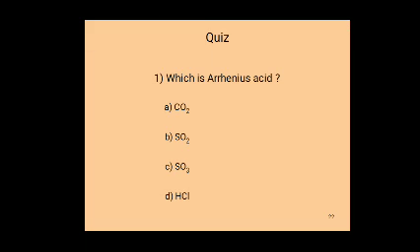According to Arrhenius, HCl is an Arrhenius acid; CO2, SO2, SO3 do not act as Arrhenius acids. The answer is D, HCl, hydrochloric acid. It is acidic in nature.